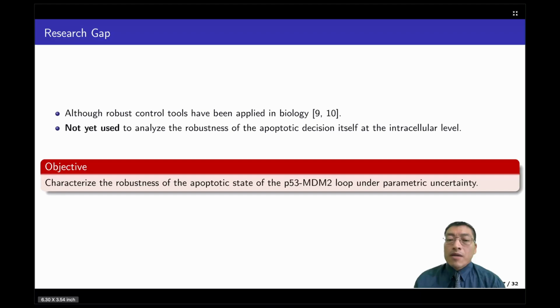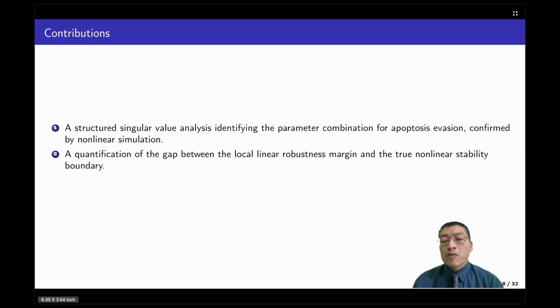Although these tools have been applied in biological contexts, they haven't been used to analyze the robustness of the apoptotic decision itself at the intracellular level. And that's the gap we want to address here, characterizing how robust the apoptotic state is to parametric uncertainty. From this work, we expect two main contributions. First, a structured singular value analysis that identifies the specific combination of parameters that pushes the cell out of apoptosis. Second, we quantify the gap between what the linear robustness margin predicts and where the true nonlinear system actually loses stability.